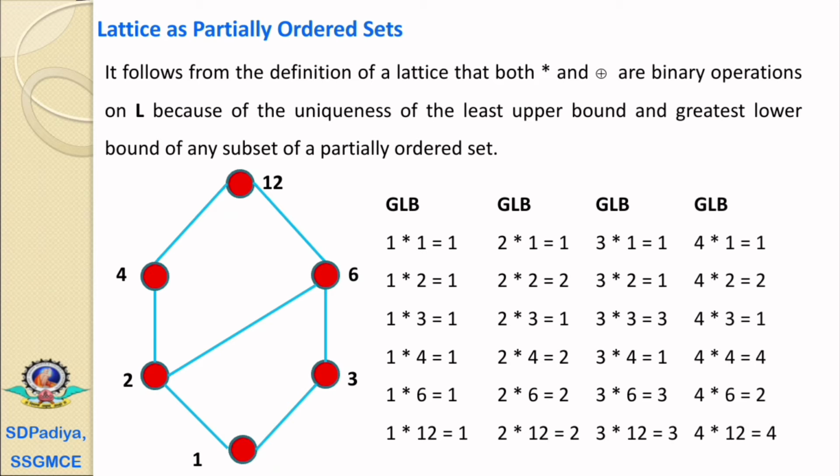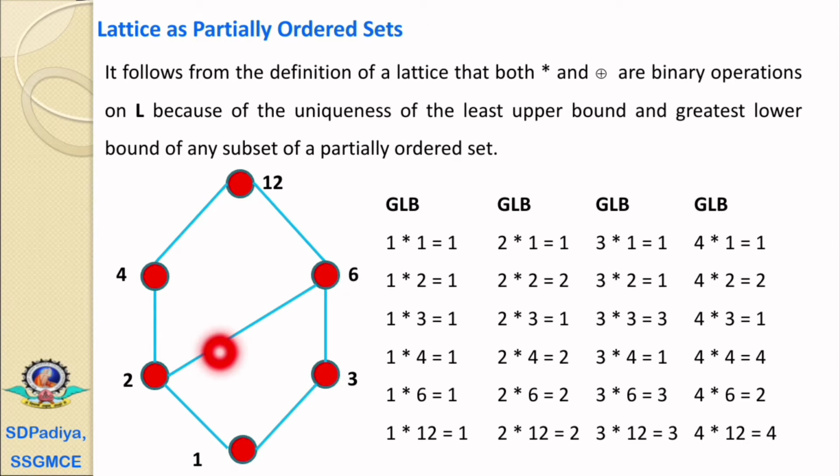For the combinations of 4, 4 meet 1 equals 1, 4 meet 2 equals 2, 4 meet 3 equals 1. If you observe the Hasse diagram, the 4 and 3 are meeting at element 1 in the lower directional movement. 4 meet 4 equals 4, 4 meet 6. These two elements, 4 and 6, are meeting at the element 2.